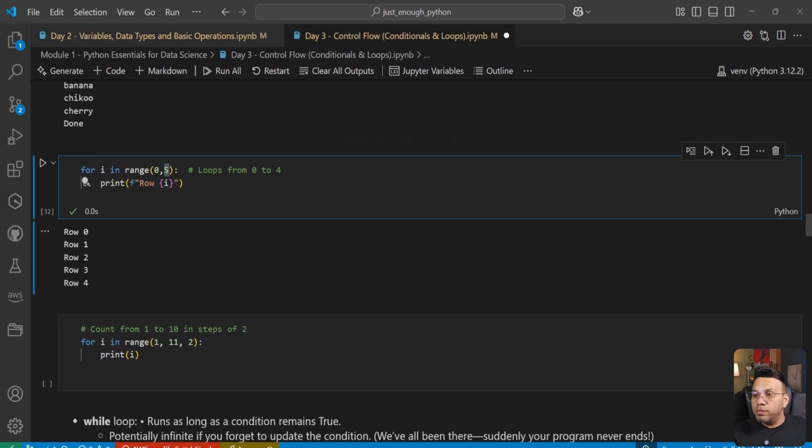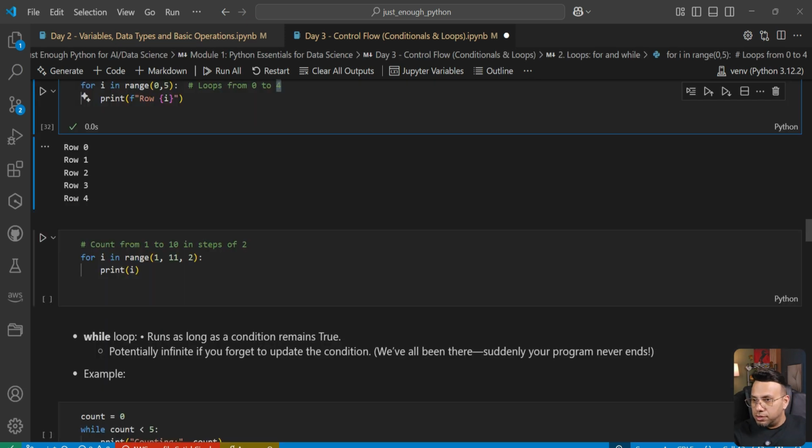So we loop from 0 to 4. This range class will return numbers in sequence from 0 to 4: 0, 1, 2, 3, 4. And since we have a for loop here, we are looping through for i in 0, 1, 2, 3, 4. And then we are printing those numbers with an f format string. Let's move to the next example.